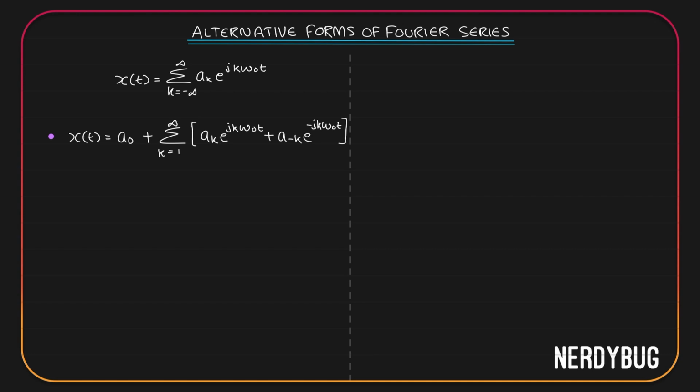When k is equal to 0, I just get a0, it is already here. Then I have written summation from k equals 1 to infinity of a k e raised to j k omega naught t. So that takes all the values of k from 1 to infinity.